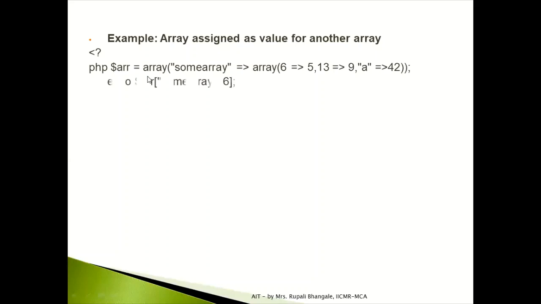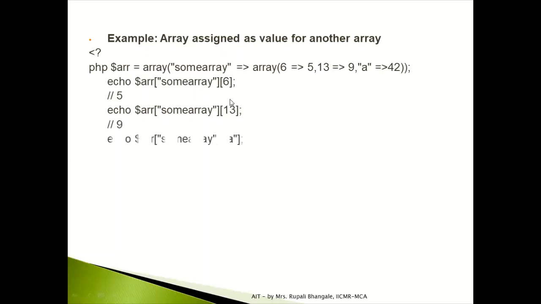Okay, so that is how the array is assigned as value for another array, and this is how you can access. So can you see there, this is nothing but your two-dimensional array type of thing? Yes, of course. So in this way you can have the multi-dimensional arrays.